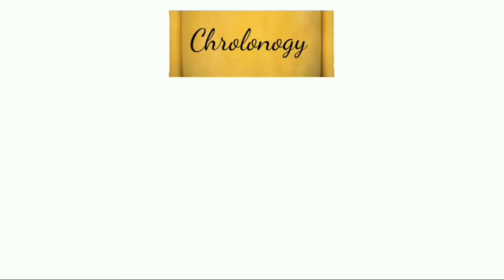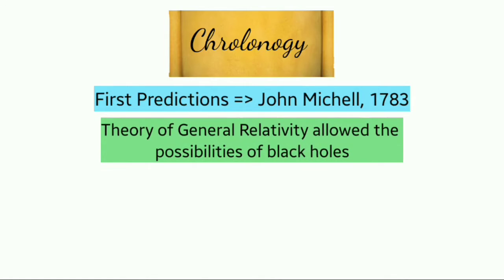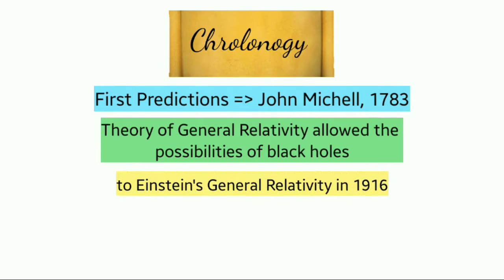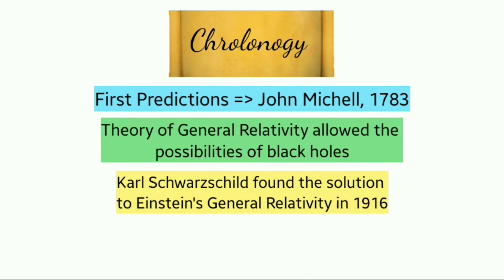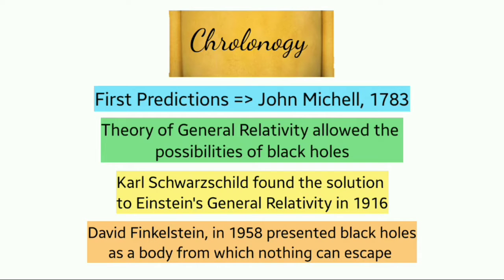Black holes were first predicted by John Michell in 1783. Then in 1915, Einstein published his theory of general relativity. This allowed the existence of black holes. Carl Schwarzschild in the year 1916 found the first modern solution to Einstein's general relativity. But the paradigm we know today was first presented by David Finkelstein in the year 1958.